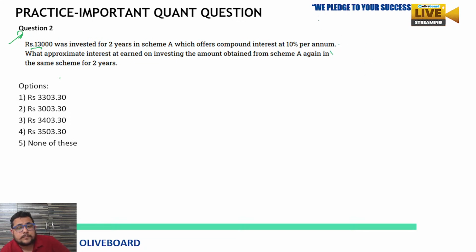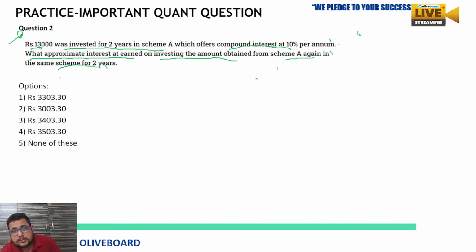See, now, anyone whose answer, okay, see how you have to approach this kind of question. Here, what is given? Rupees 13,000 was invested for 2 years in a scheme A, which offers compound interest at 10% per annum. What approximate interest can be earned on investing the amount obtained from scheme A again in the same scheme for 2 years? So, what are they saying actually?